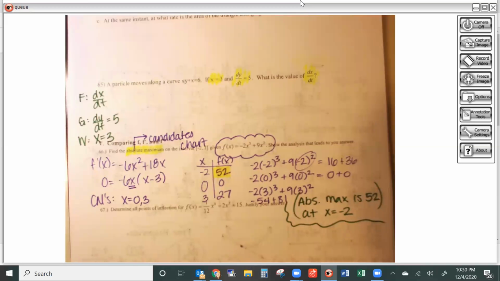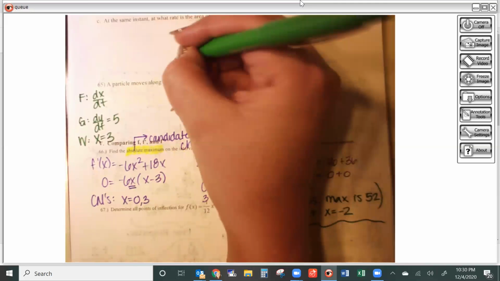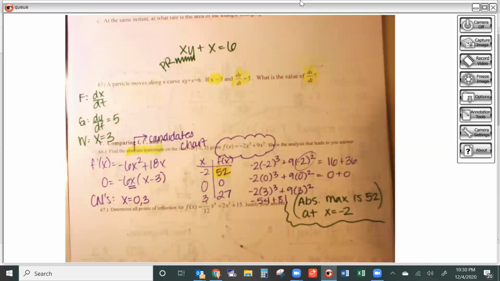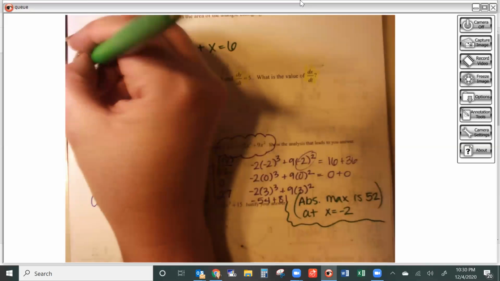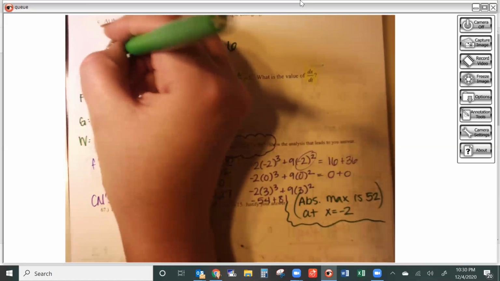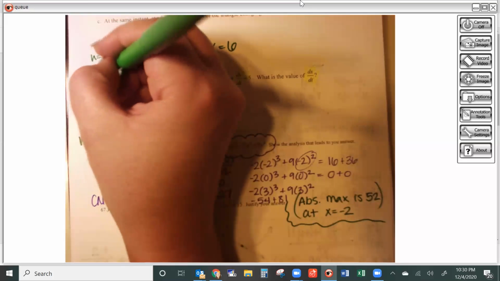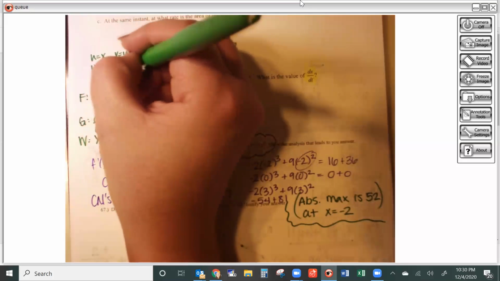Okay, so when I go to take the derivative of this, I'm going to write up here: xy plus x equals 6. This term has x's and y's mixed together, so that is going to require product rule. My u is going to be an x, my v is going to be a y, which means my u prime is going to be a dx dt, and my v prime is going to be a dy dt.